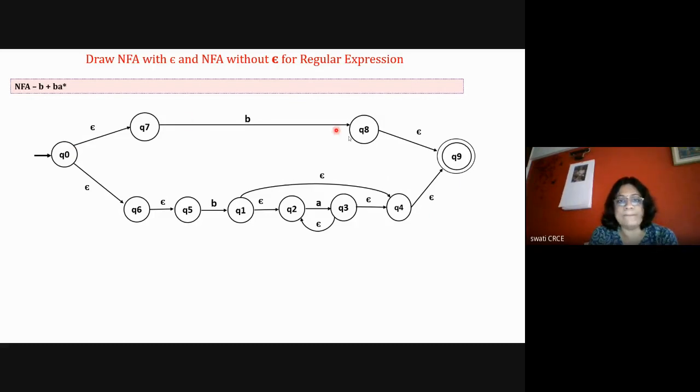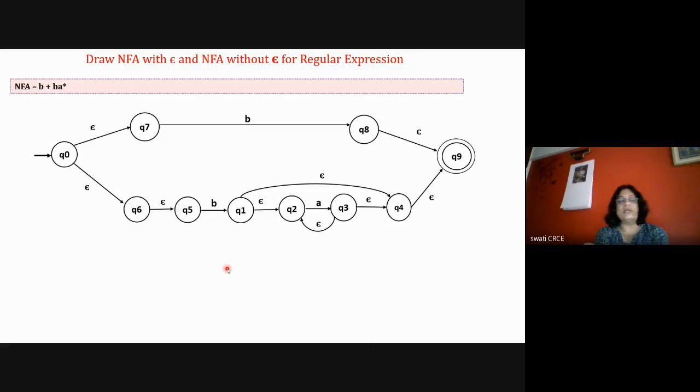Either B or with epsilon it is added, no? This is the A plus B diagram. This is my A part, means R1 part and R2 part, R1 plus R2. So this is the R1 diagram and this is the R2 diagram. And here with epsilon, then the B A star diagram. So you start drawing like this: A star, then add B, and then either R1 or R2. This is a complete diagram.